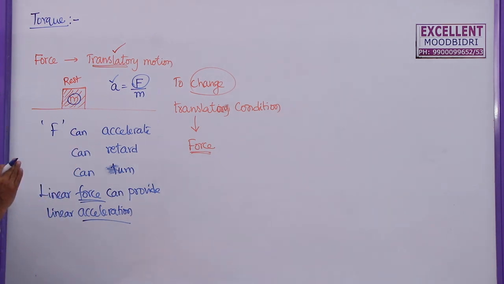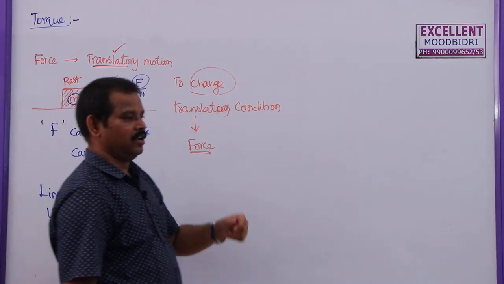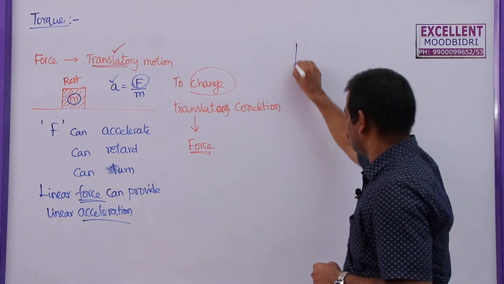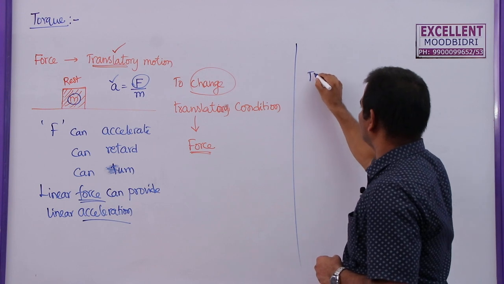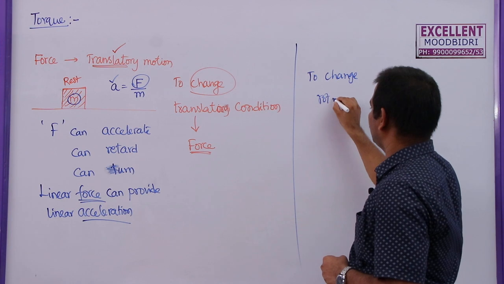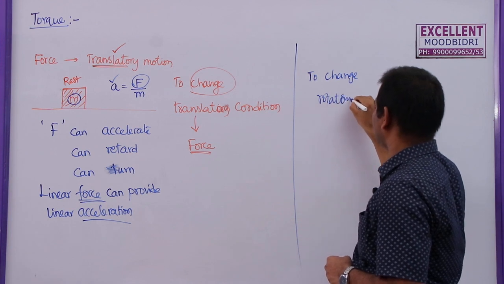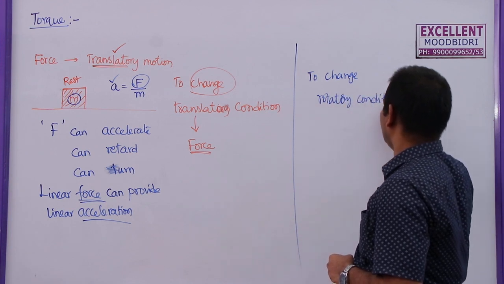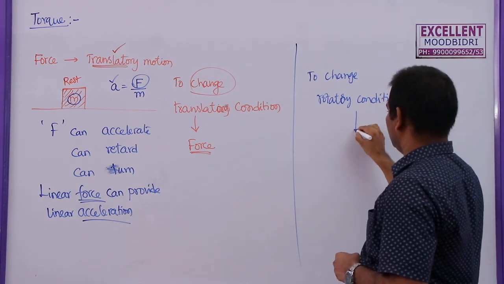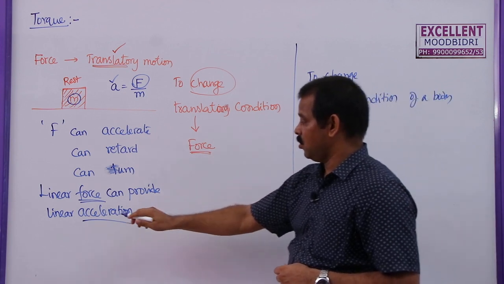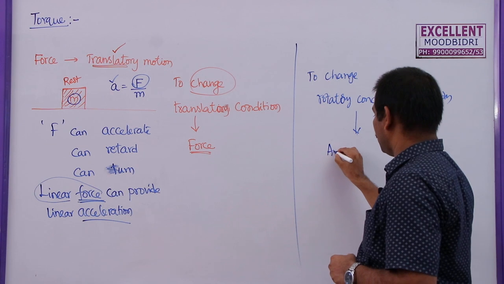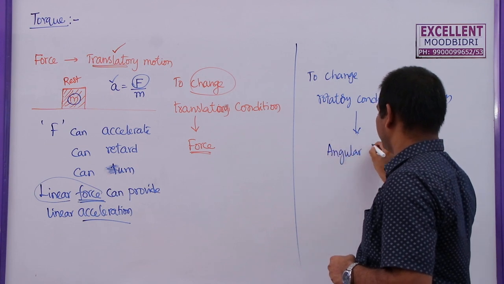Similarly, to change the rotational condition of a body, we need to apply a force. We call this simply force or linear force, but here I need to apply angular force.